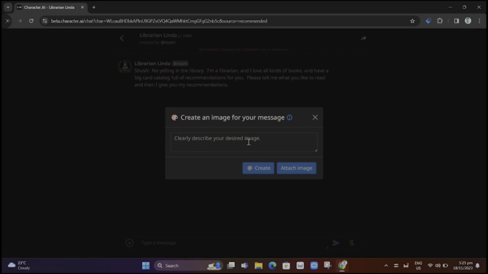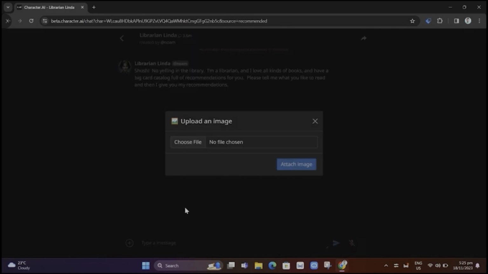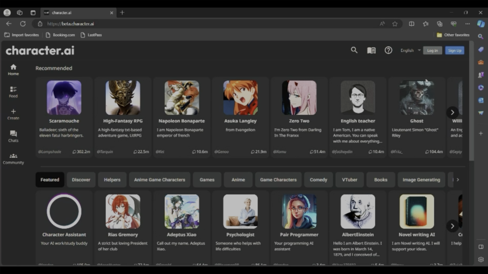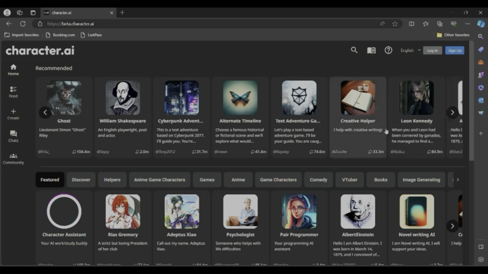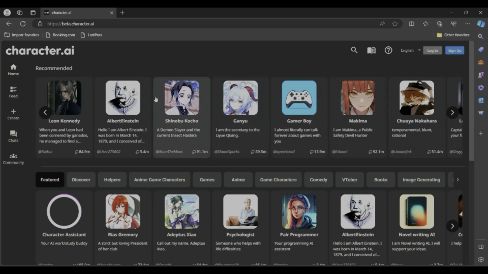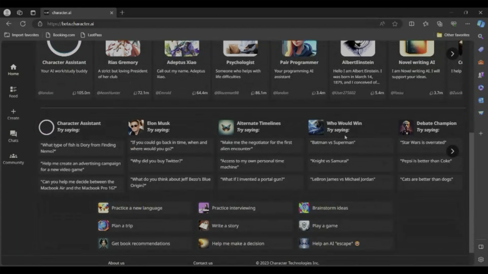And you see that the site gives a very good insight, like if you are alone or you want someone's help in a specific manner, like help with creative writing, or you want to talk to Albert Einstein and other people, you can just do that very simply. And guys, this is a really good AI tool that I'll recommend you to explore.